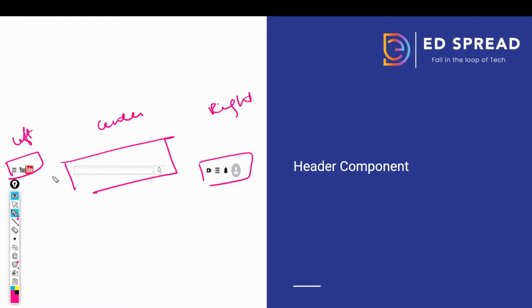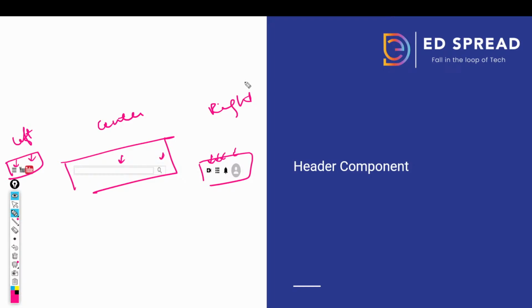So we will add 3 divisions, right? What will be this division? This could be header left, header center, header right. Inside this, in the left part, we will add a menu icon, and then we add an image, right? Inside the center, we will add an input box, and we will add an icon. Similarly, on the right side, we will add 3-4 different types of icons, and then we will combine this to make our header component.